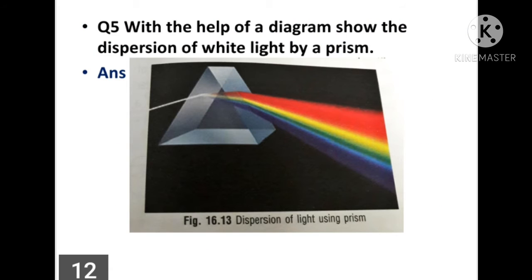Question 5. With the help of a diagram, show the dispersion of white light by a prism. Now children, in this answer you have to draw only a diagram. For drawing the diagram you have to take precaution. First, on the incident side you draw only a single ray of light, and then inside the prism it is refracted and dispersed, meaning split into component colors, and from the emergent side the 7 colors appear on the screen. So we have to draw these colors in the sequence as they are shown in the picture.